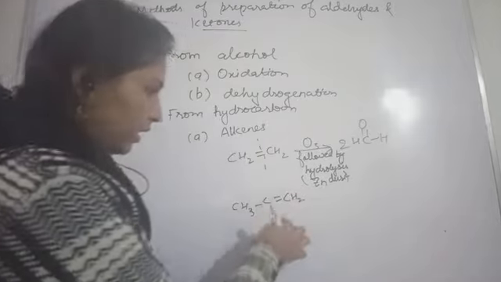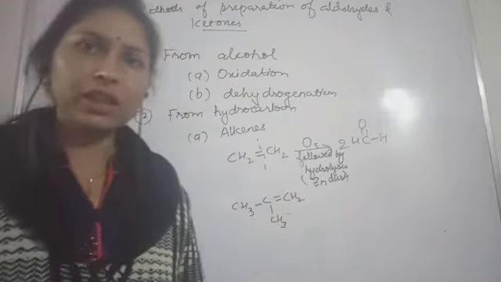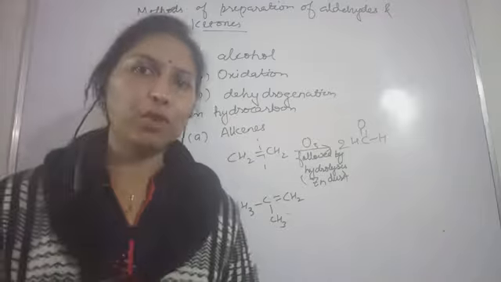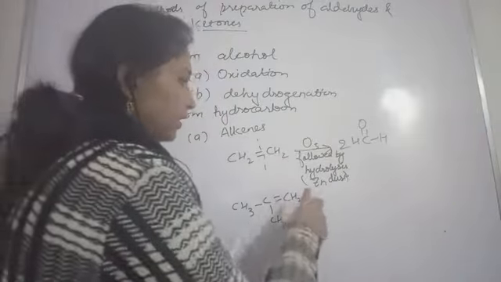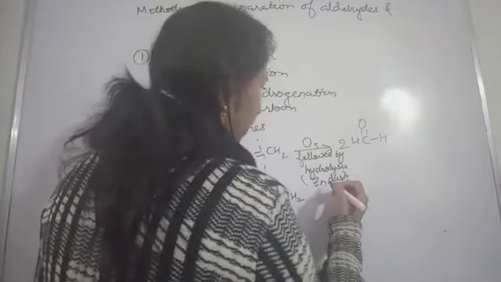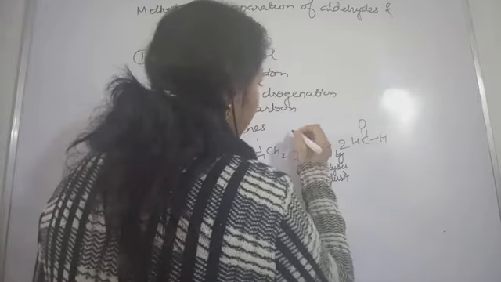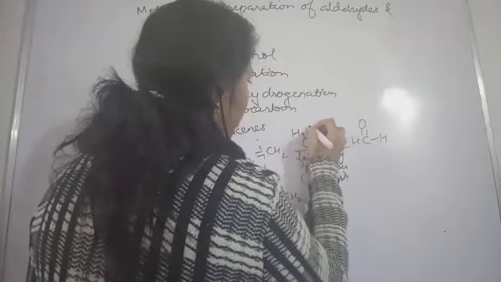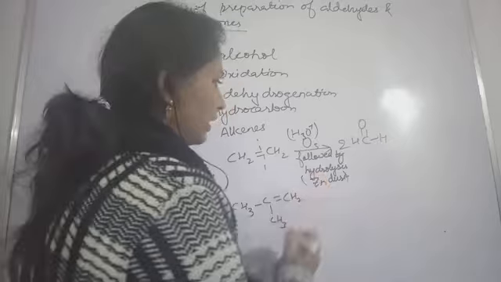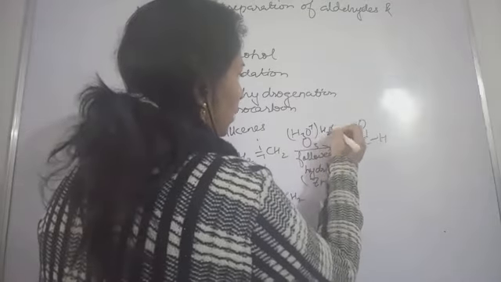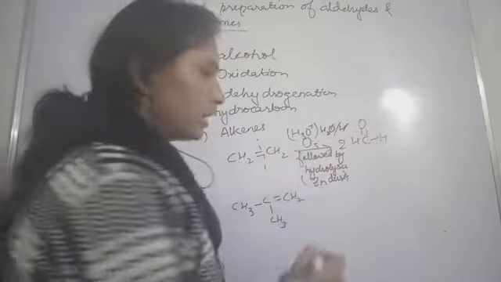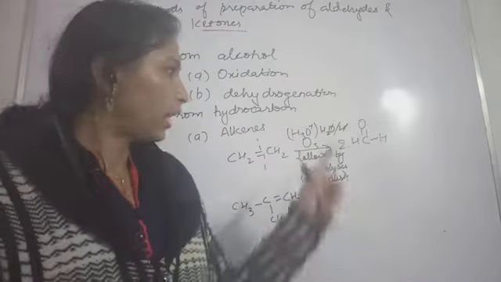Hydrolysis means the breaking of bonds with the help of water. You can show this hydrolysis by writing H3O plus, the hydronium ion, or H2O / H plus. All this indicates hydrolysis.